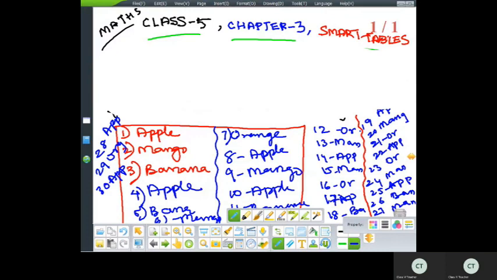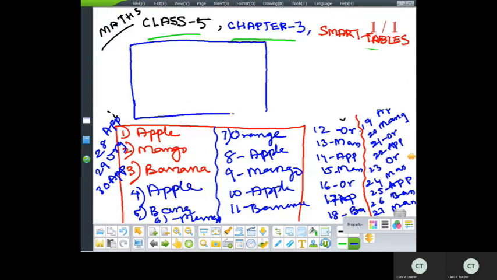So how many total fruits are there? Banana, apple, orange, mango. Okay, there are 4 fruits. So what are those?